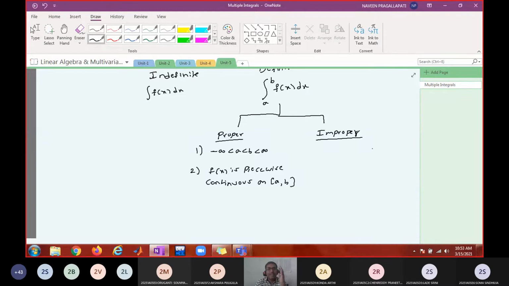What is the necessary condition? Getting 40 in BTech. If you don't get 40, you will not pass. So that is a necessary condition.